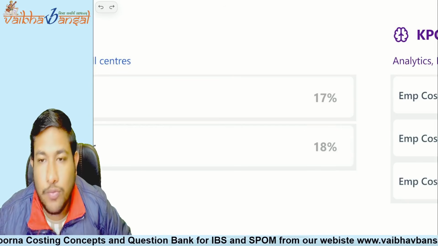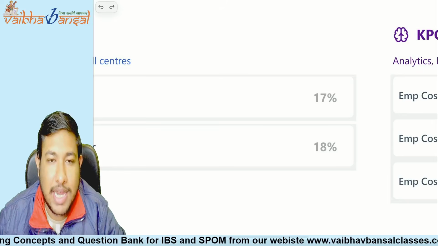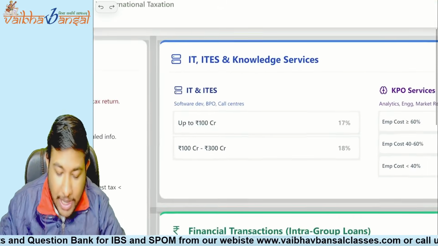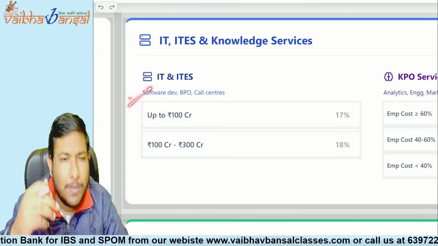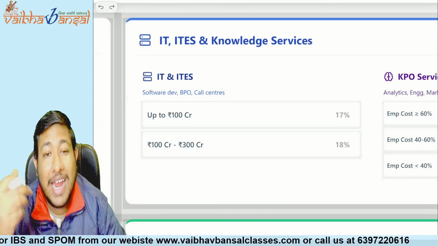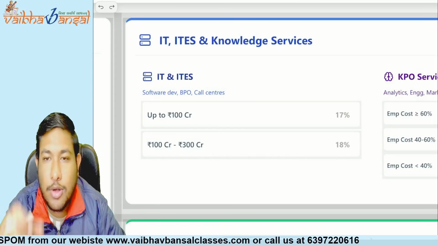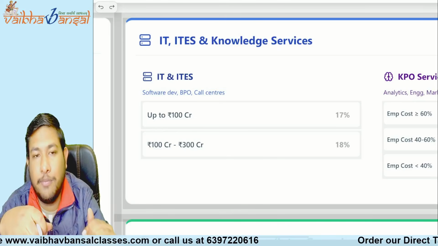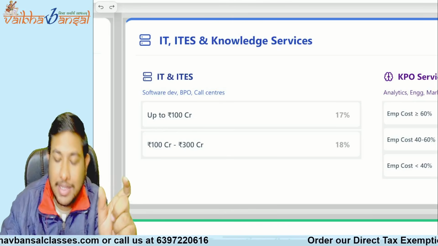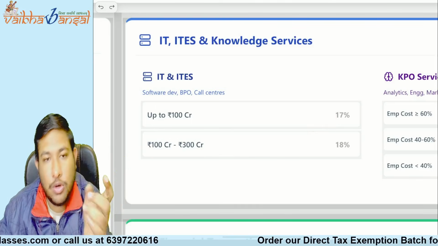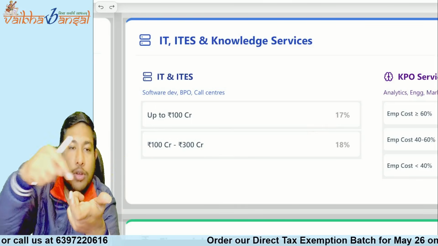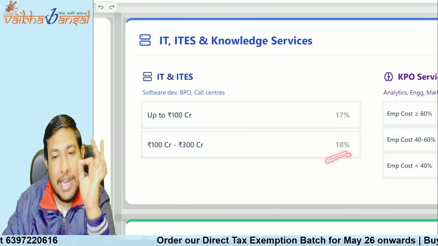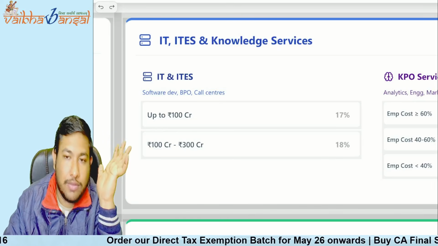Then you have to show 18% as the profit margin. Have you understood this particular point? Okay, so if you are providing software development or anything related to software or IT services or BPO services, call center services, and your transaction with your AE in the whole previous year is up to 100 crore, then you have to show a 17% margin. But if it is from 100 to 300, then you have to add 1, and you have to show 18% as the profit margin.